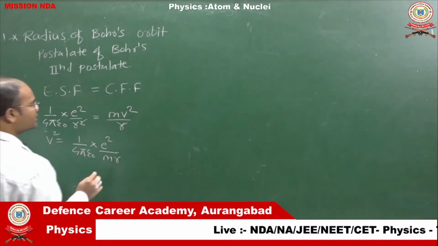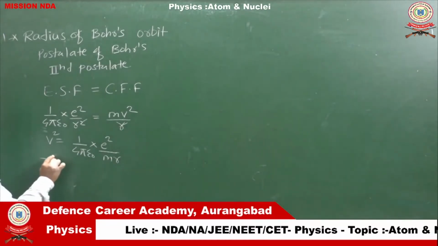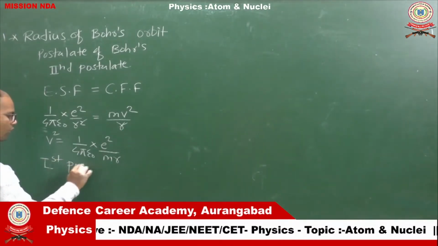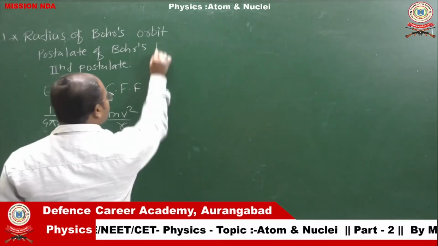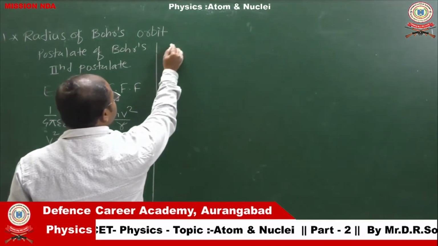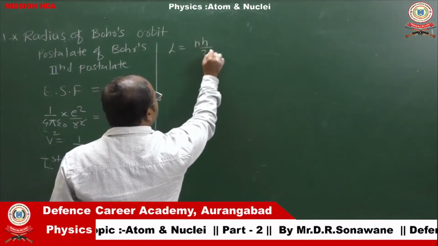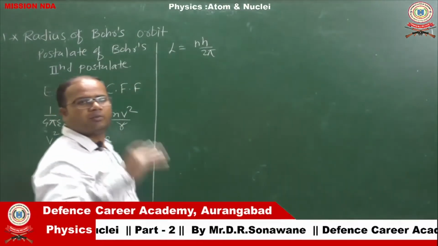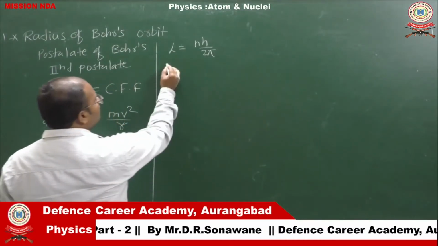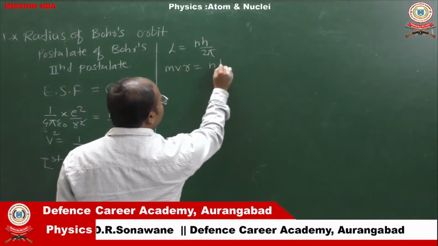Now if we consider the first postulate, according to the first postulate, the angular momentum of the electron should be n h upon 2 pi. We know that angular momentum is also linear momentum into r, that is p into r, and p is nothing but m v. So m v r equals n h by 2 pi.